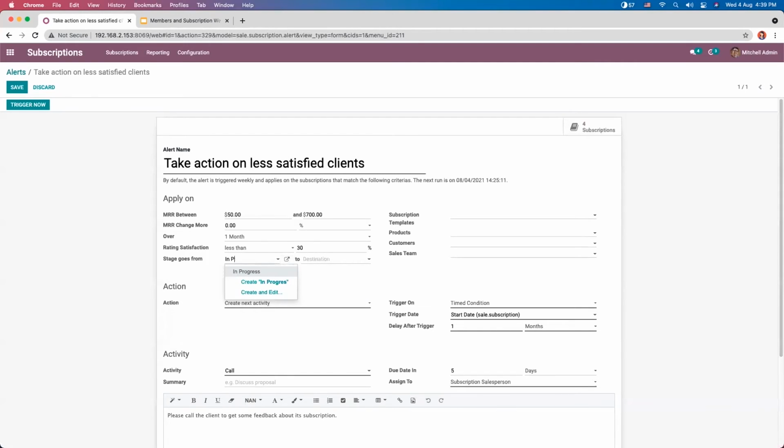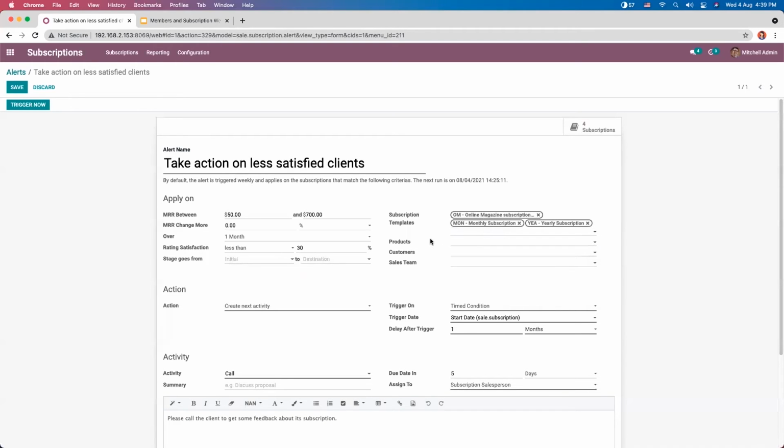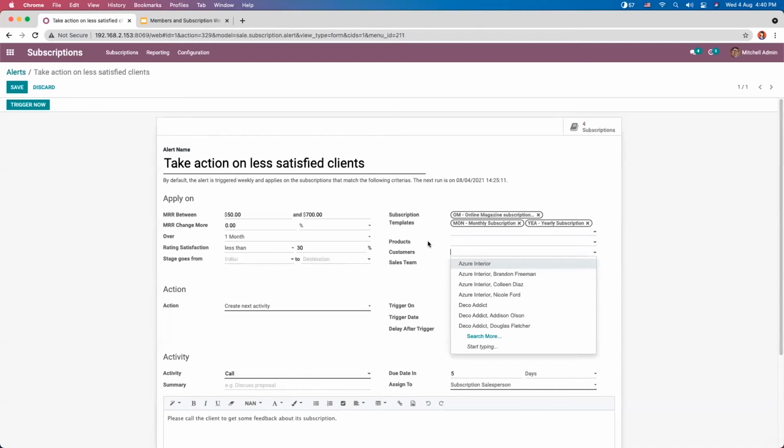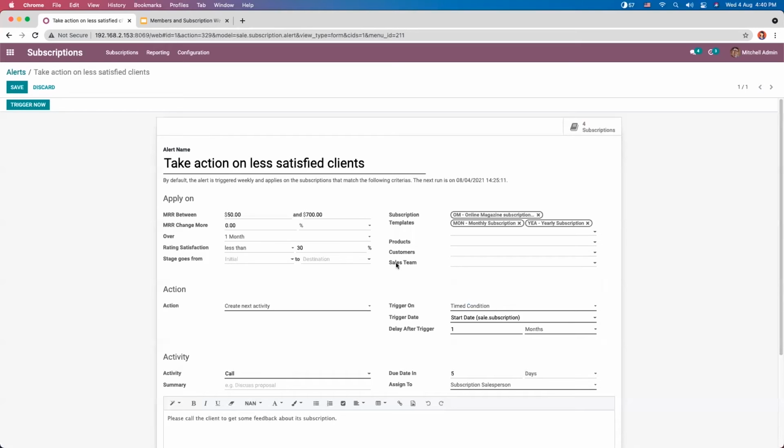like this way, you can set condition. And you can also apply this alert on subscription templates. So here I'm applying on my 3 subscription templates, and you can also apply it on a particular product, or if you want to alert send to a particular customer, you can choose a customer from here, then the sales team. So when you provide these conditions, this will be applied on the subscription that match the conditions.